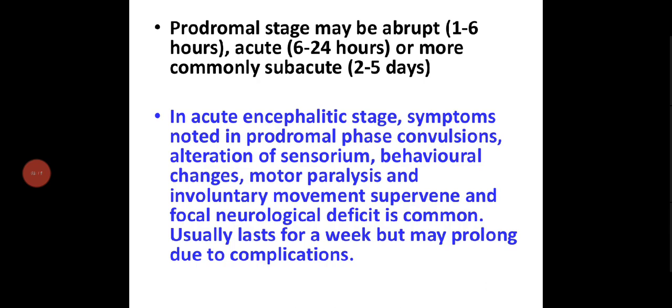Prodromal stage may be abrupt, that is, the starting stage will be within 1 to 6 hours. Acute will be in 6 to 24 hours, and more commonly subacute in 2 to 5 days. In the acute encephalitic stage, symptoms noted in the prodromal phase: convulsion, alteration of sensorium, behavioral changes, motor paralysis, involuntary movements supervene, and focal neurological deficit is common. It usually lasts for a week but may prolong due to complications. In acute encephalitis, that is the starting stage of JE, it will show abrupt symptoms like convulsion, alteration of sensorium, behavioral changes like that.